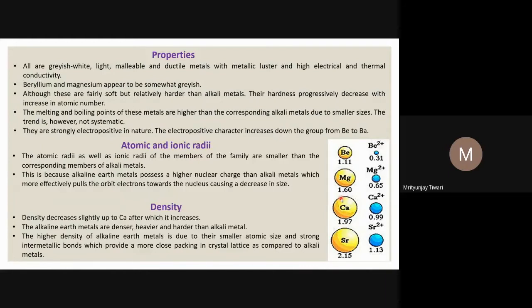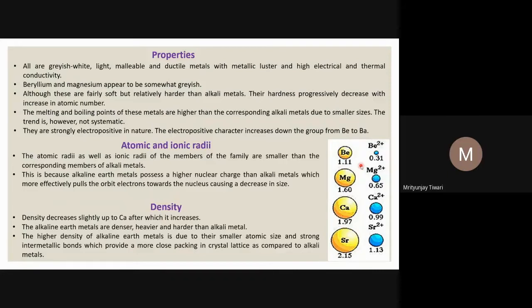Because once you are cutting somewhere, what are you doing? You are breaking the bond between two metal atoms which are joined together at that point. All these metals have 2 electrons in their outermost shell, and these 2 electrons interact with the divalent cation, which has a plus 2 charge, so that bonding is comparatively stronger than in the alkali metals, because alkali metals involve only 1 electron.